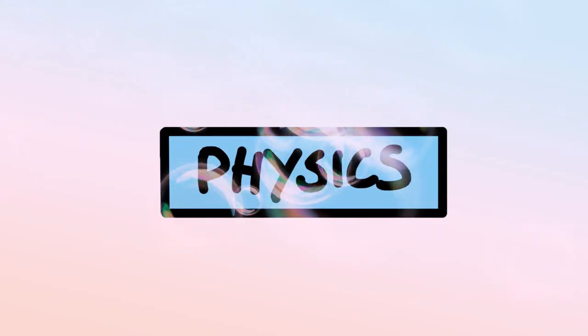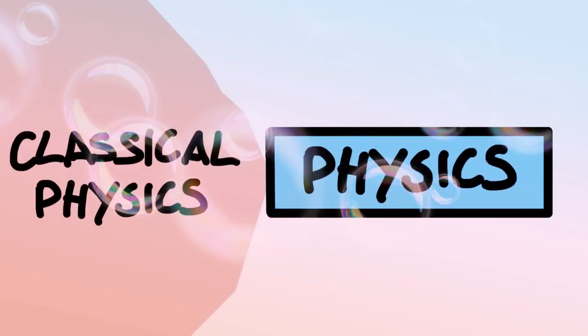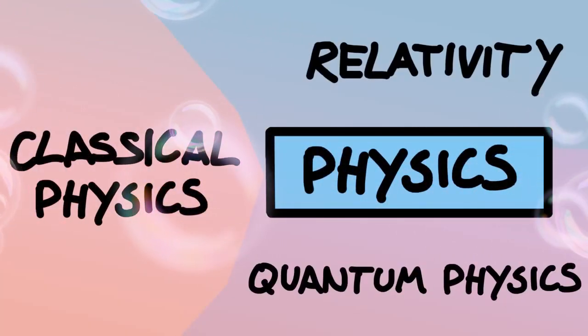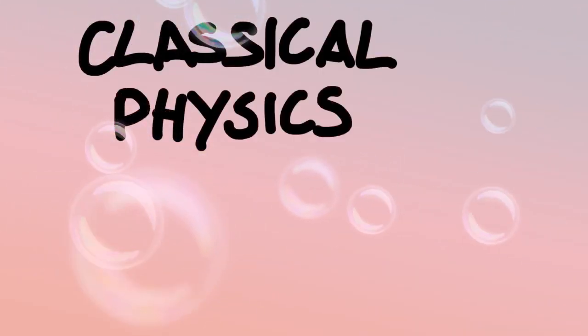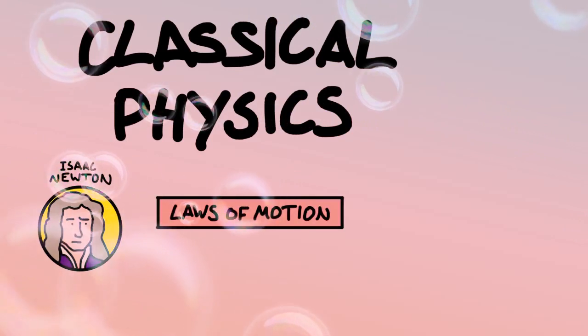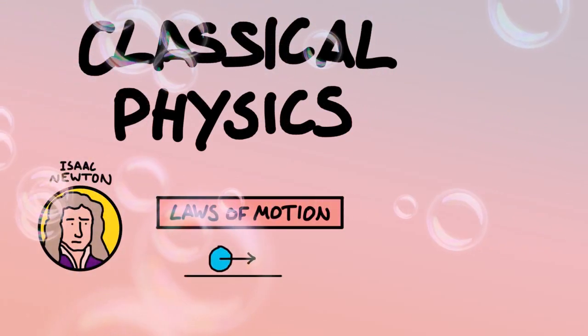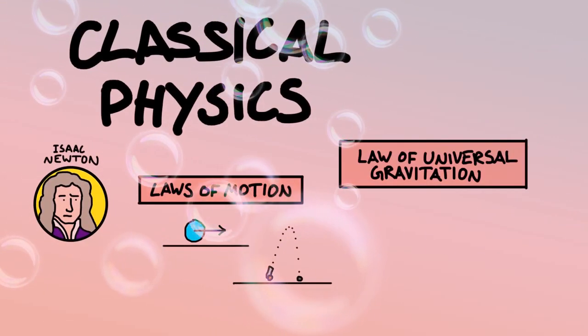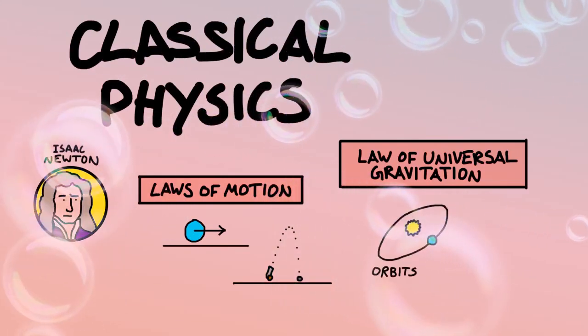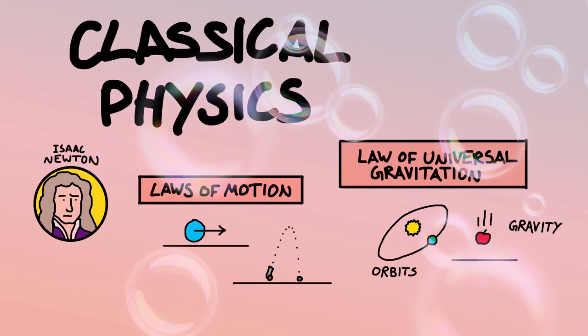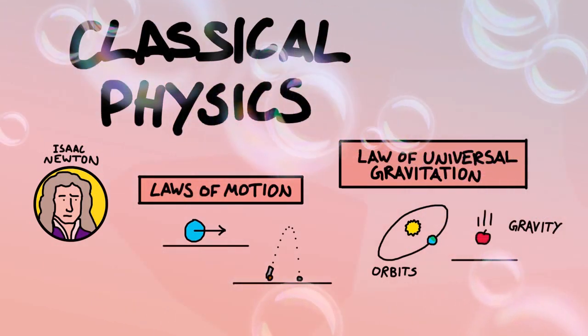Physics is broadly broken down into three main parts: classical physics, quantum physics, and relativity. We'll start with classical physics, and a good person to start with is Isaac Newton. His laws of motion describe how everything made of matter moves about, and his law of universal gravitation tied together the motion of planets in the sky with the falling of objects on Earth into one elegant and general description.